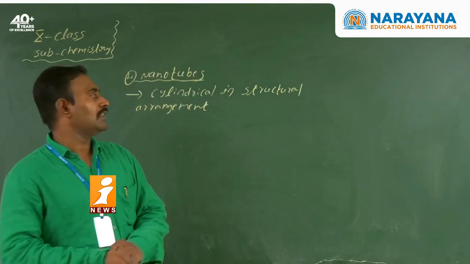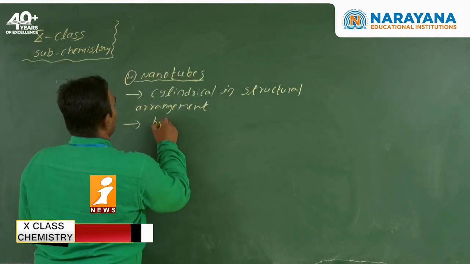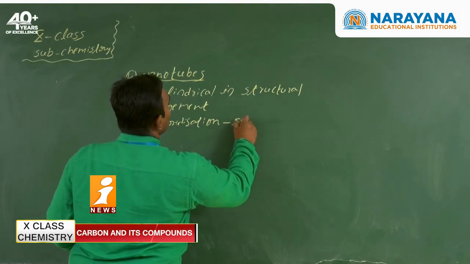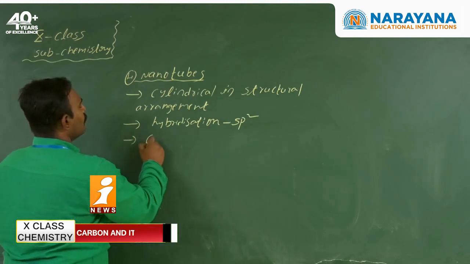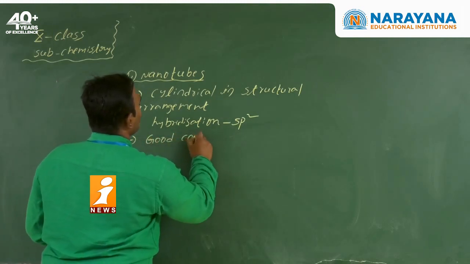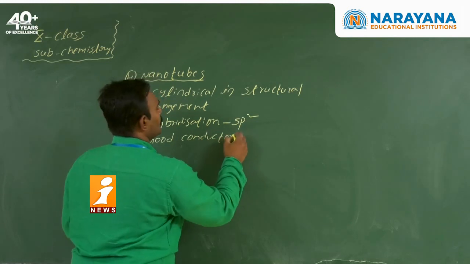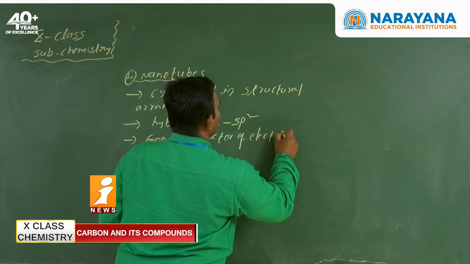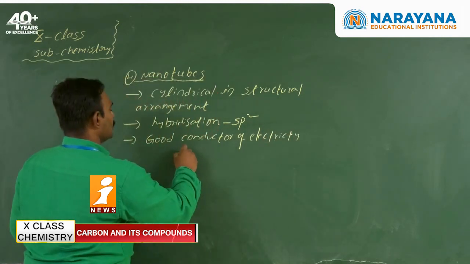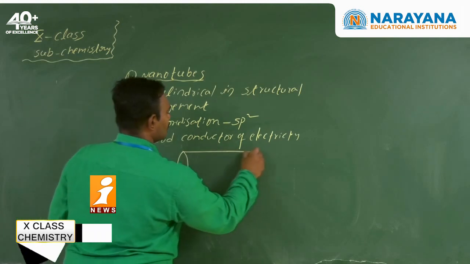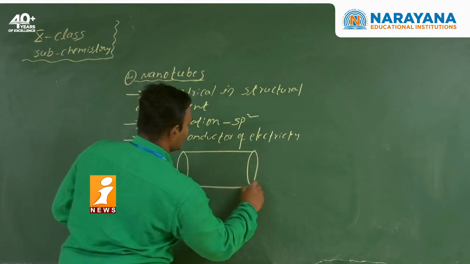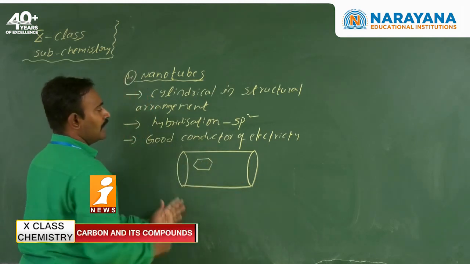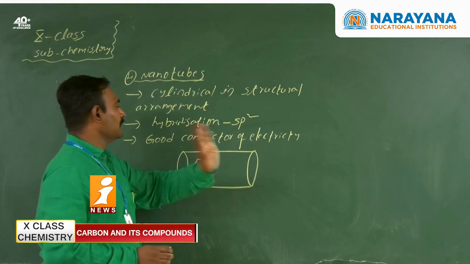Here also the hybridization of the carbon is sp2. And it is a good conductor of electricity. So here, in these cylindrical structures, the particles are arranged in hexagonal rings. Hexagonal arrangement of particles, that is, carbon atoms will be present.